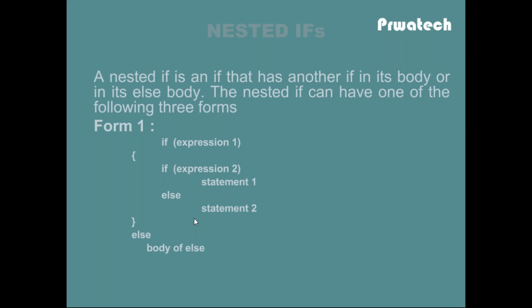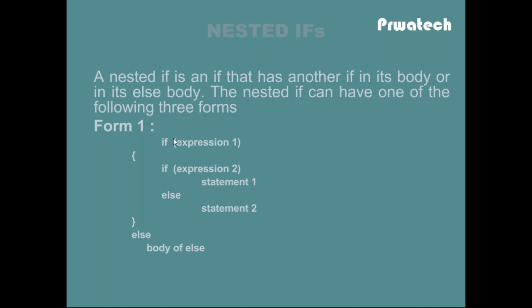Now nested ifs. A nested if is an if that has another if in its body or in its else body. The nested if can have one of the following three forms. So we have one if structure, then inside the if another if is there, then that is called a nested if. That if is applicable inside the if or else block.